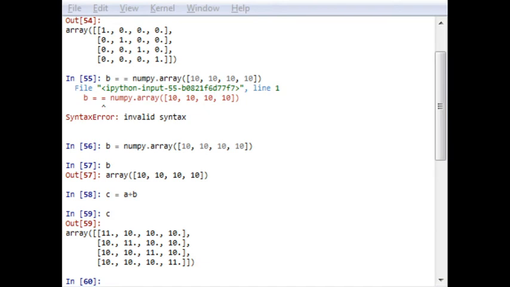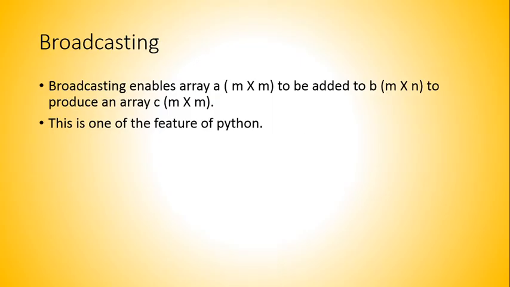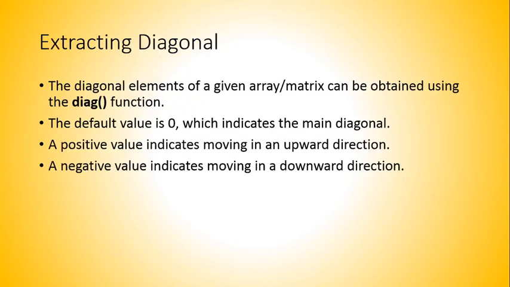Okay, to the next topic, that is diagonal elements. So extract any diagonal elements. The diagonal elements of a given array or matrix can be obtained using the diag function. You can choose a diagonal using the second argument. By default the value is 0, which indicates the main diagonal.